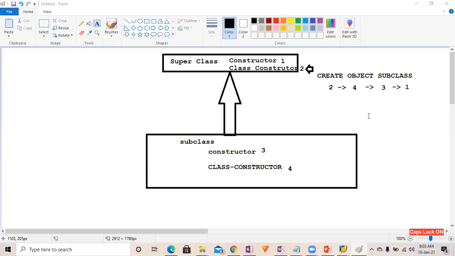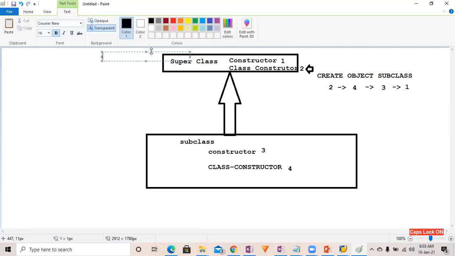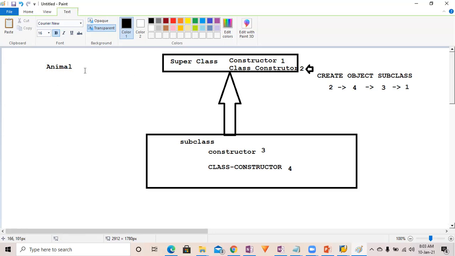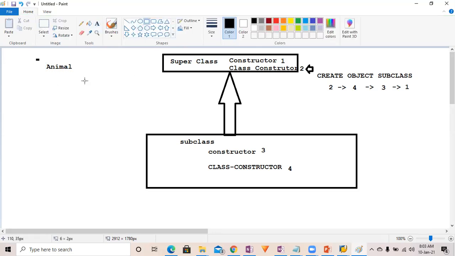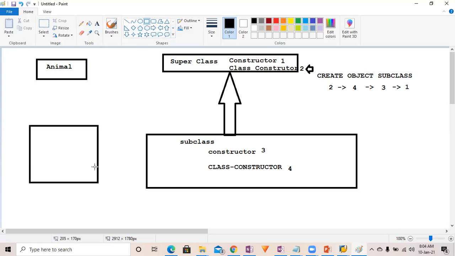So see, what I'm actually trying to tell is that you have a subclass, right? Let's suppose you have an animal class over here, and this animal class is going to be inherited by the tiger class.